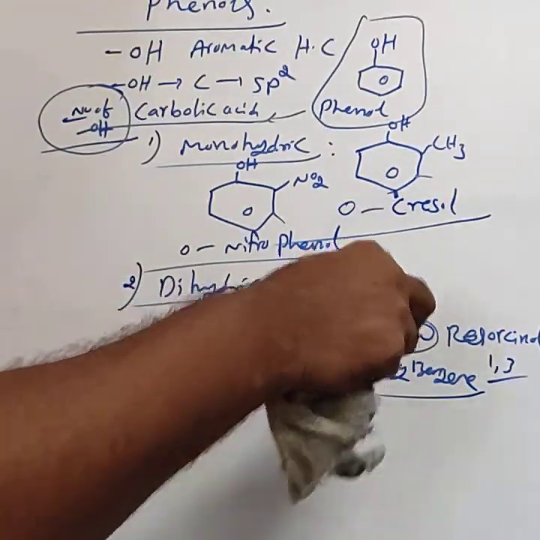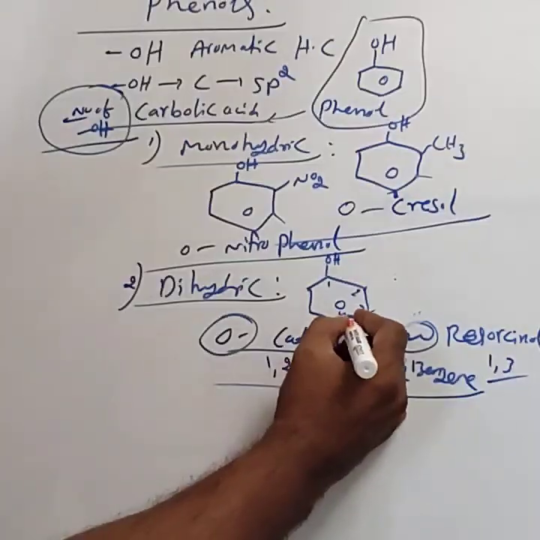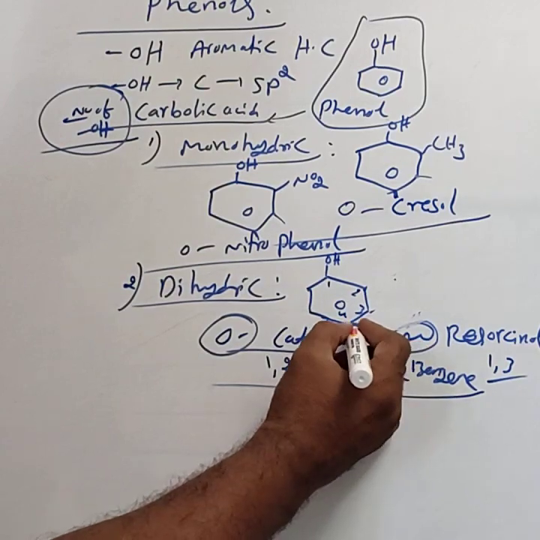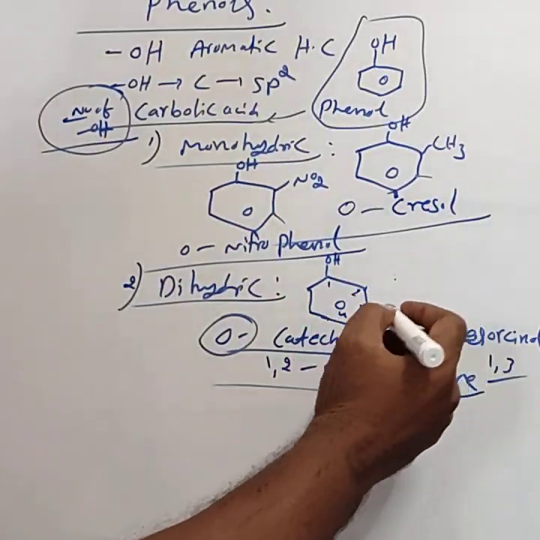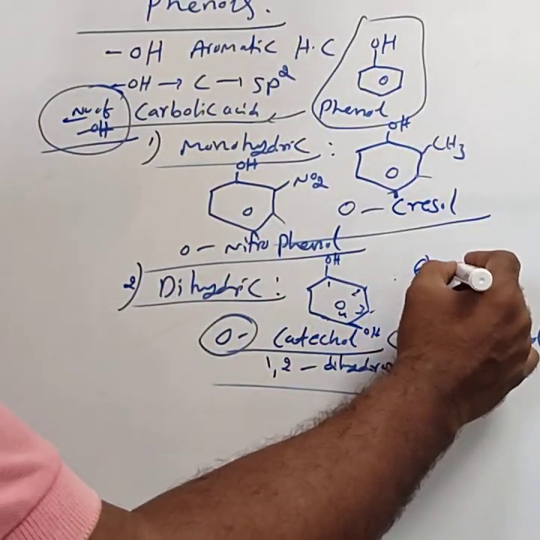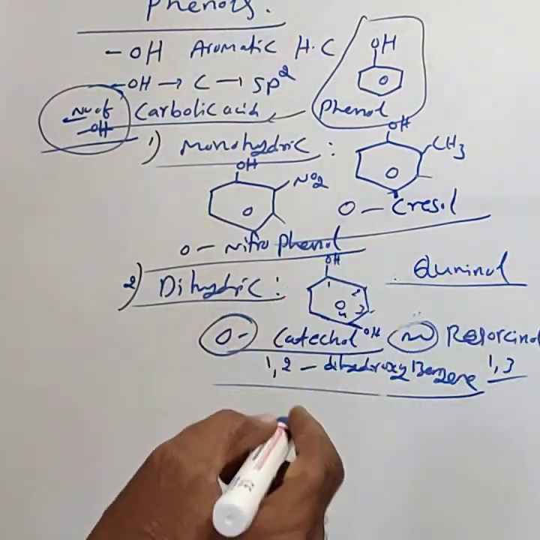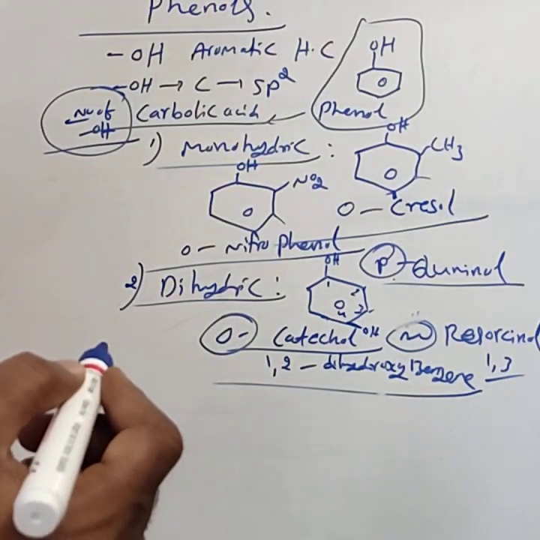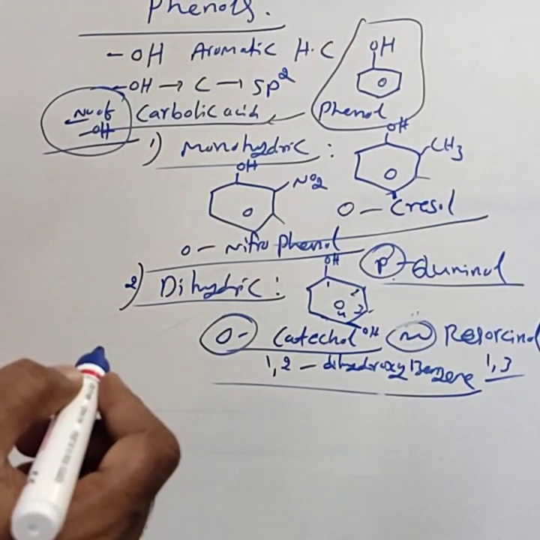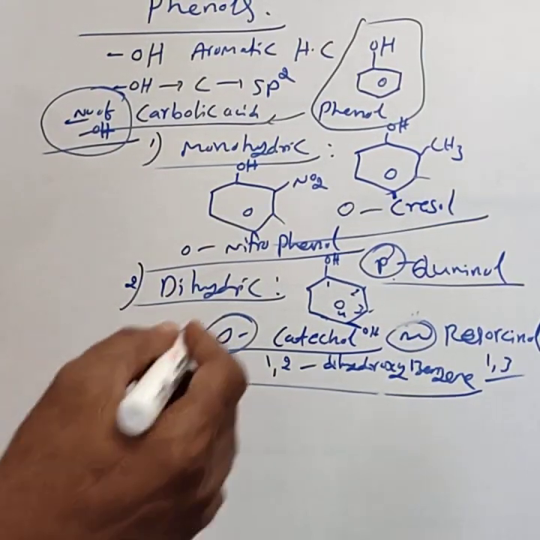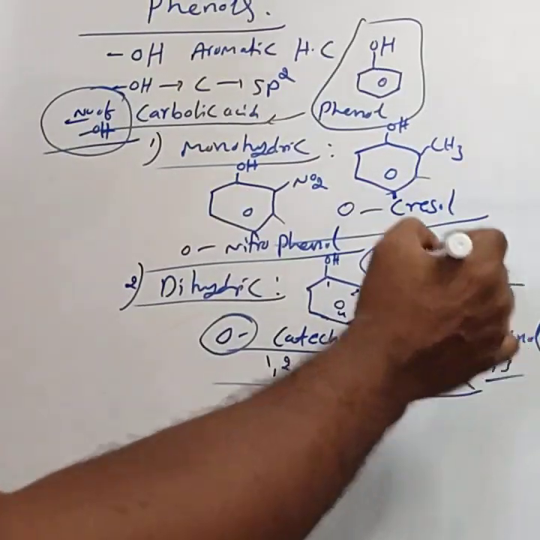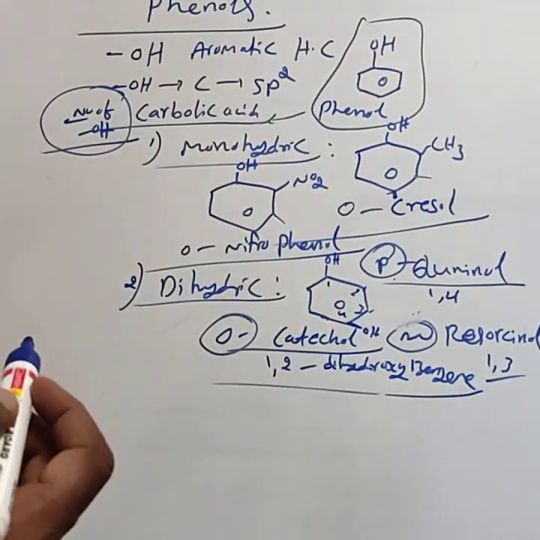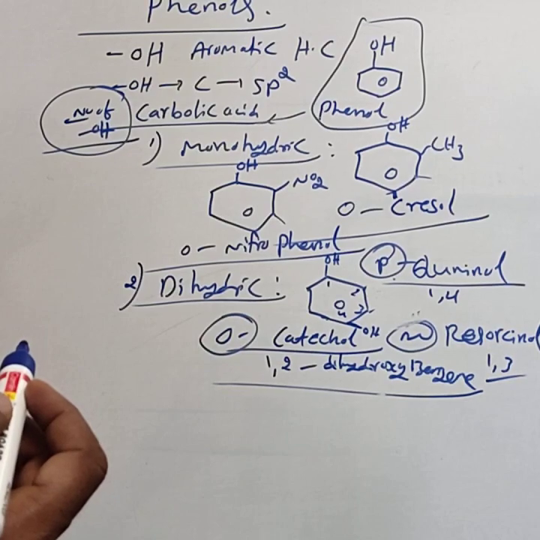Instead of third, if OH is at the fourth, para position, it is called quinol, commonly called 1,4-dihydroxybenzene.